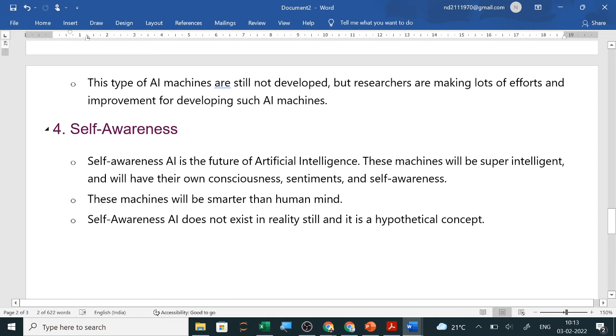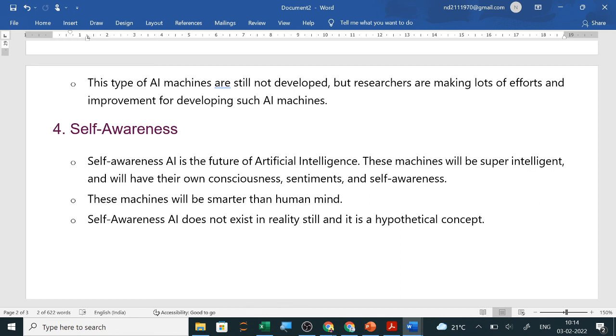Okay. Next is self-awareness. Self-awareness AI is the future of AI. These machines will be super intelligent and will have their own consciousness, sentiments, and self-awareness. These machines will be smarter than the human mind. Self-awareness AI does not exist in reality still. It is a hypothetical concept. Mostly you will find that 90% of AI is hypothetical.